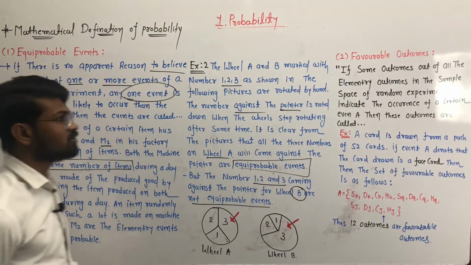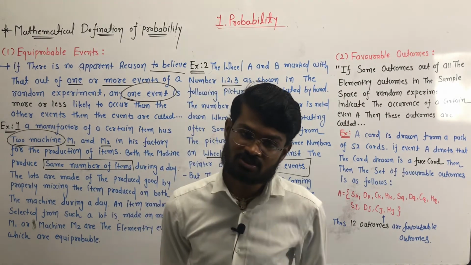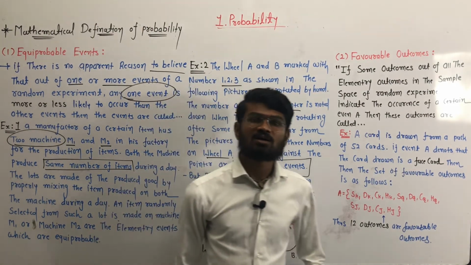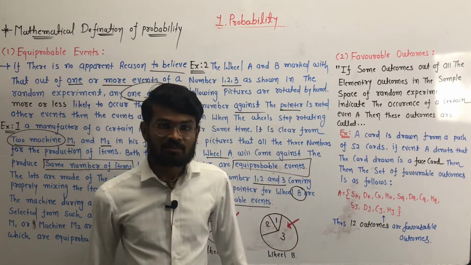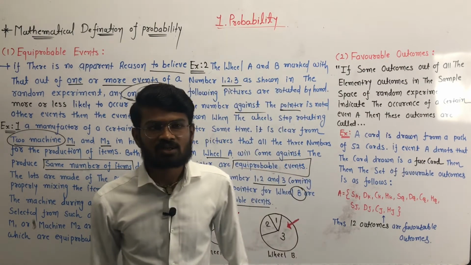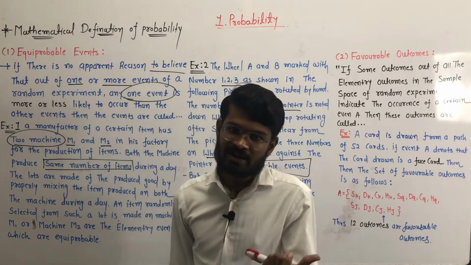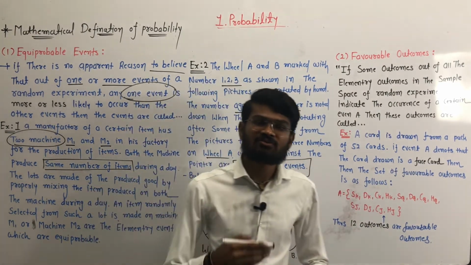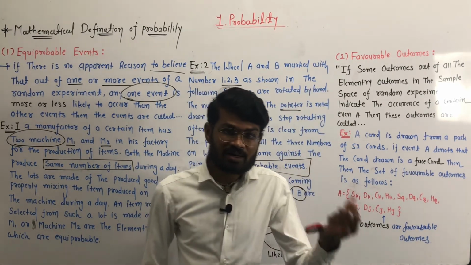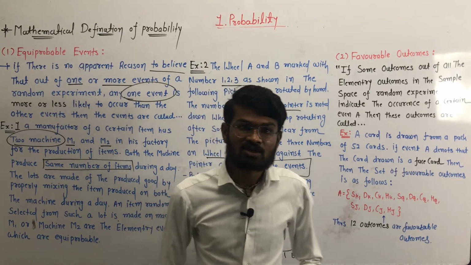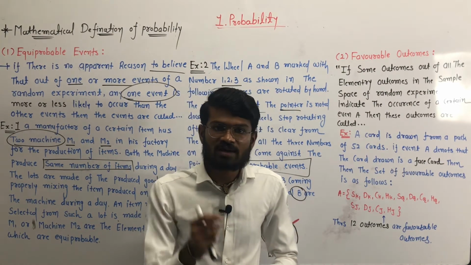Okay, now we come to the favorable outcomes. We already discussed the favorable outcome in a previous lecture. What is the favorable outcome? If any event occurs, then there are many possible outcomes. For example, if we toss a balanced coin, in this case there are two possible outcomes, head and tail. But we can't say which outcome will come, head or tail, we don't know. Clear? So the outcome which is obtained from the possible outcomes is called a favorable outcome.